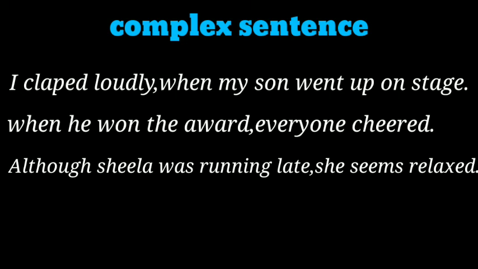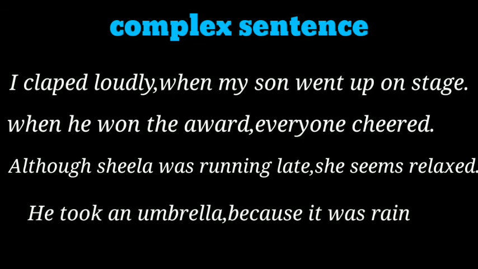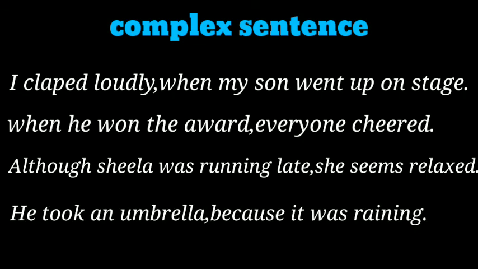Last one: he took an umbrella because it was raining. It was raining is the independent clause. He took an umbrella is the dependent clause and the subordinator used here is because.